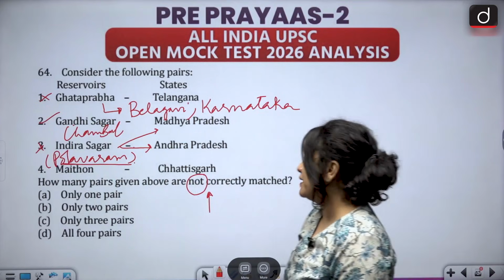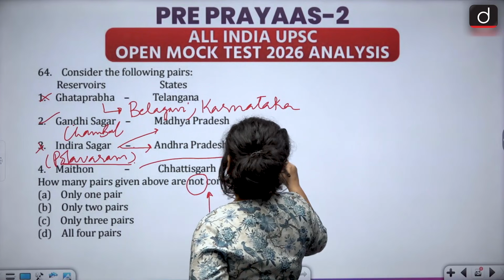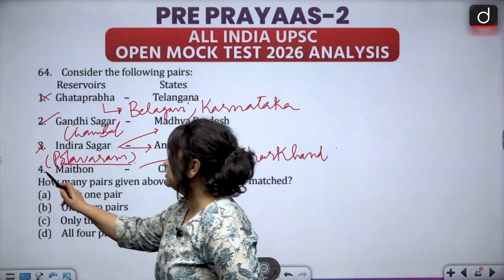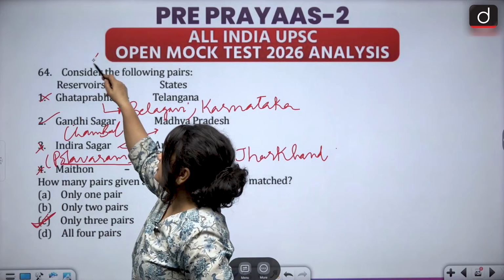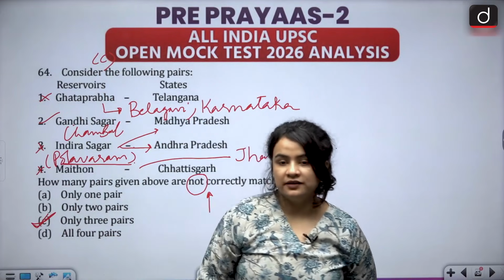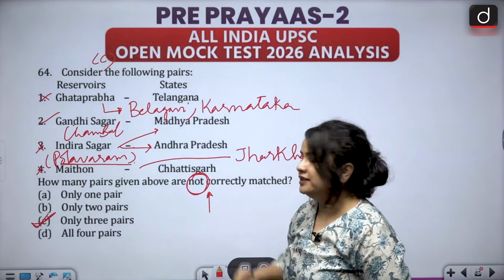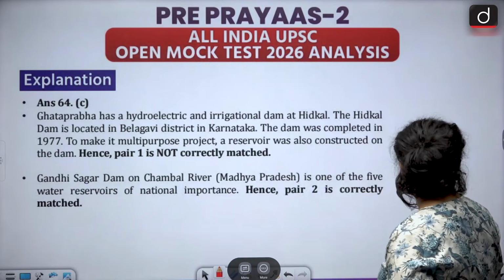The fourth one says Maithon. Maithon is in Jharkhand, not Chhattisgarh. So again, this is another incorrectly matched pairing, which means 3 pairs are incorrectly matched and option C is our correct answer. I think most of the students got it wrong because they did not really focus on not correctly matched.